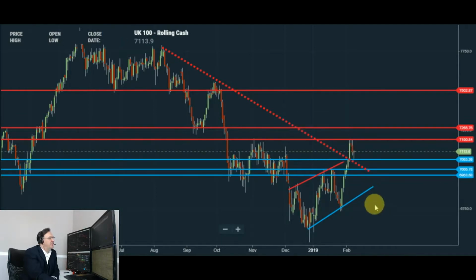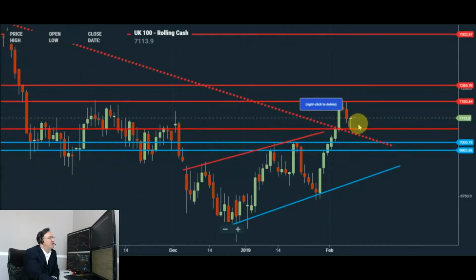As long as the daily price action stays above that level and bulls return to defend it, potentially we could see a spike higher and another attempt at a breakout above these current highs here at 7190, 7200.